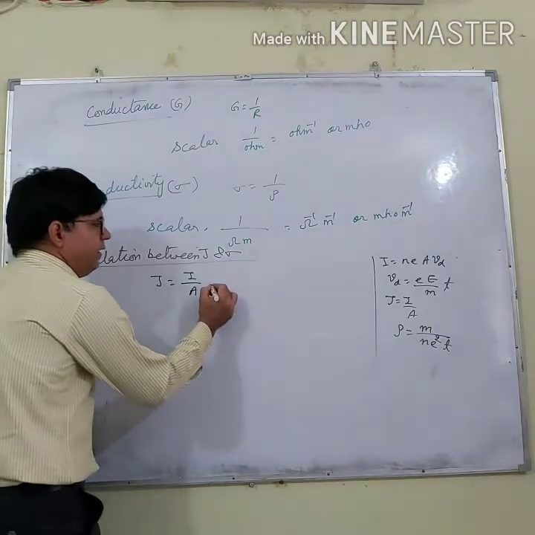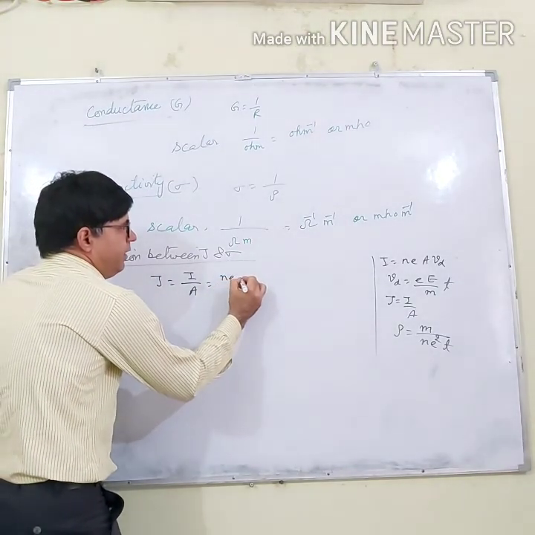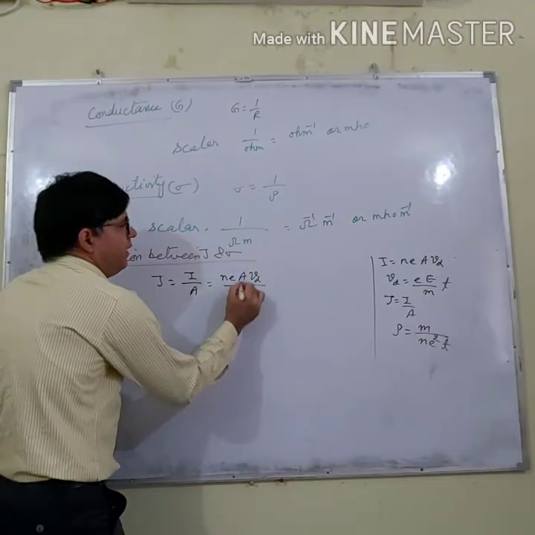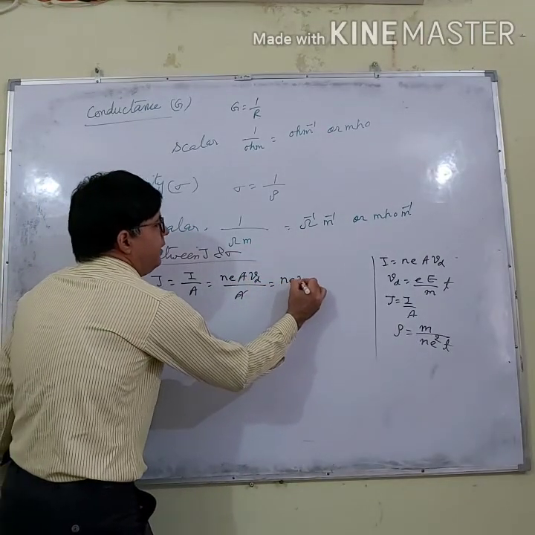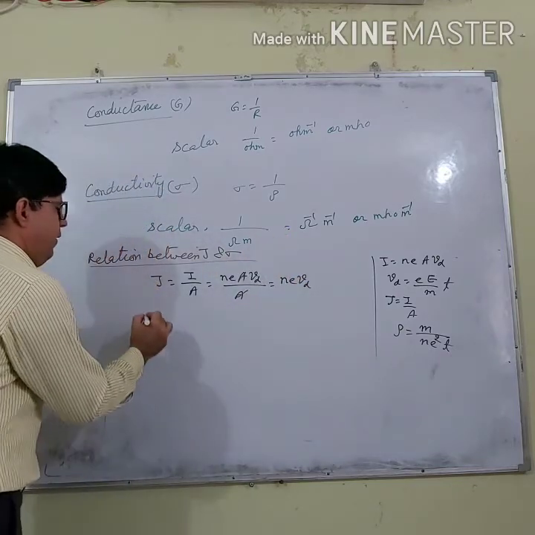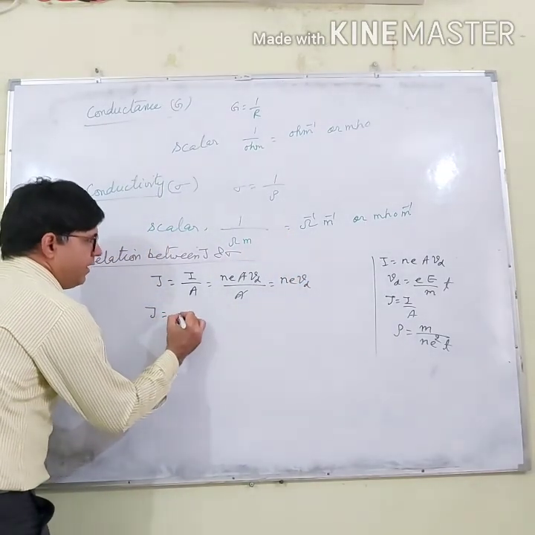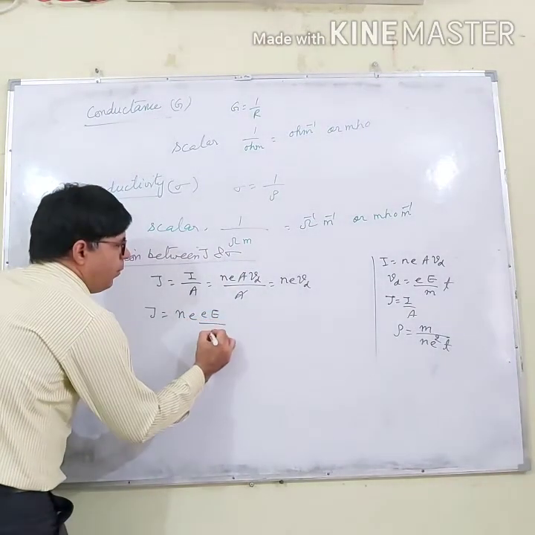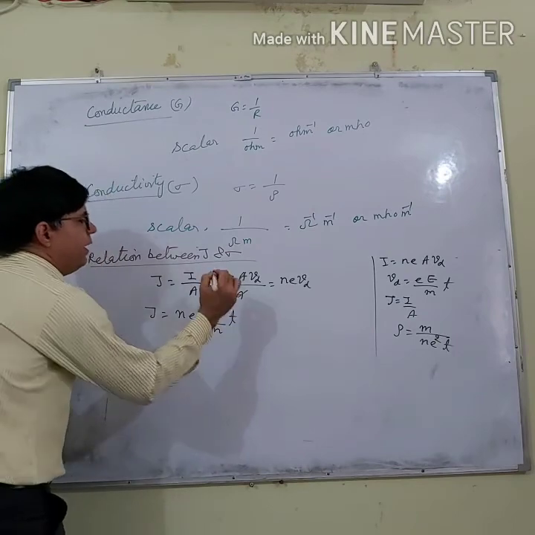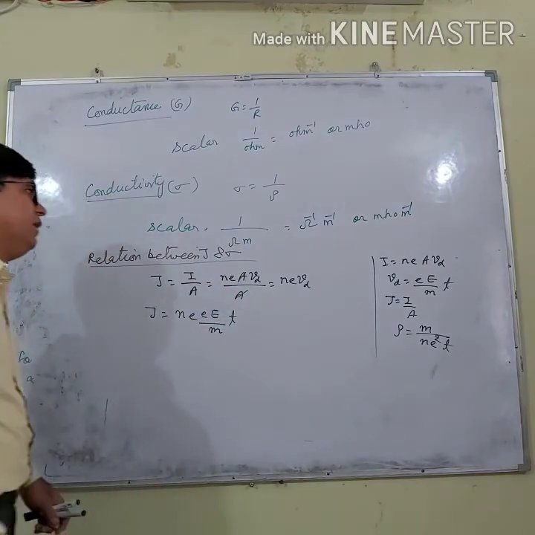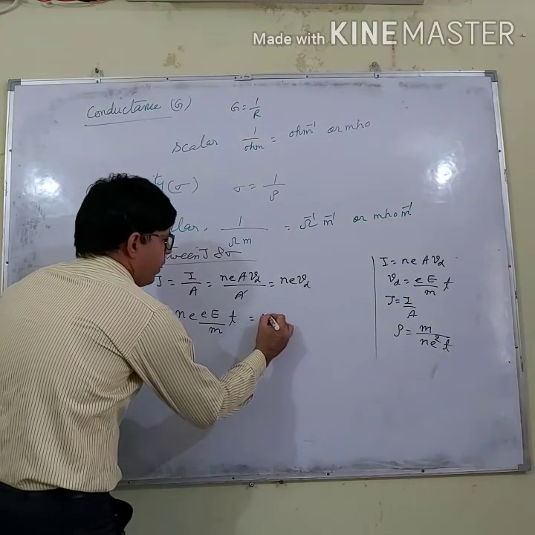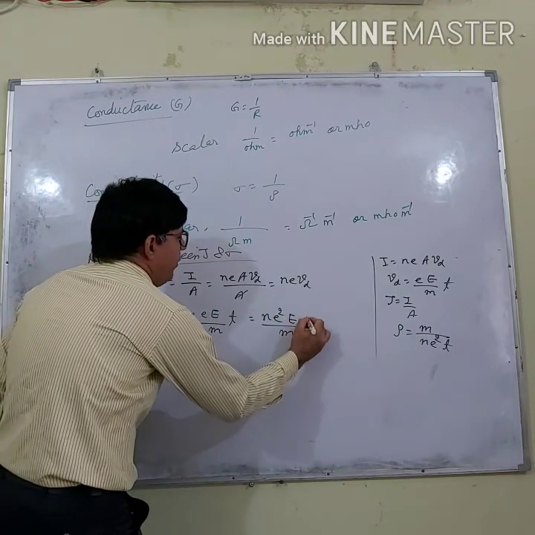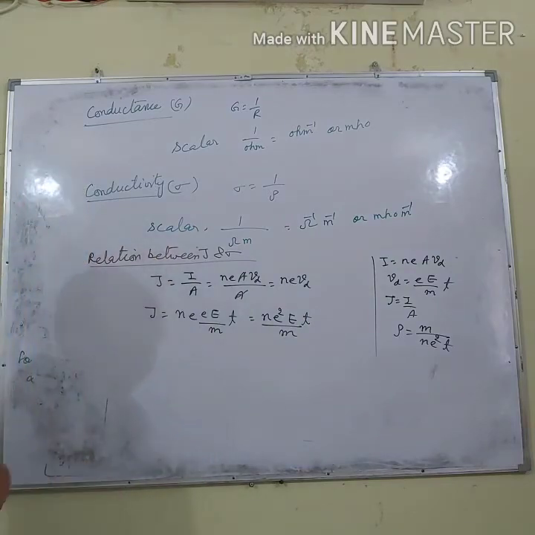So what is I here? n e A v_d, and A will cancel. Now what is v_d? It is eE by m multiplied by tau. So this is equal to n e square E upon m multiplied by tau.